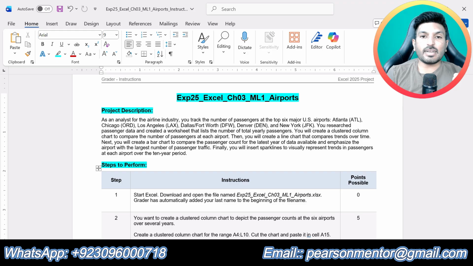You will understand this assignment and be able to solve it on your own. I will explain each of the steps. So let's start with step number 1.